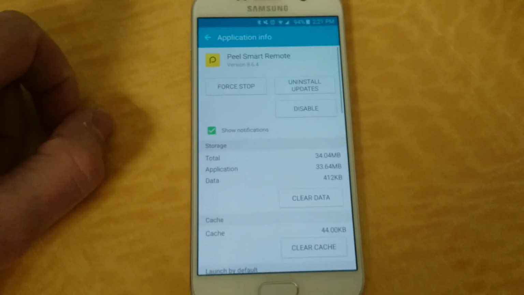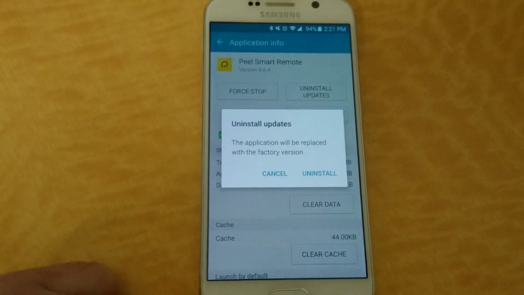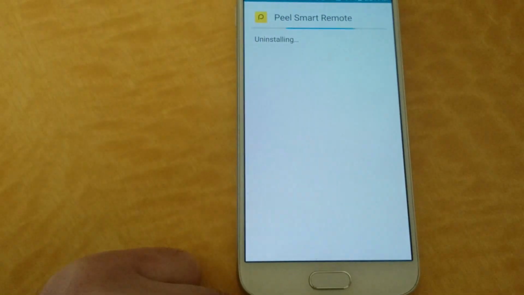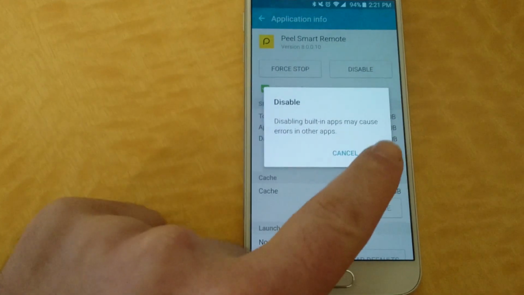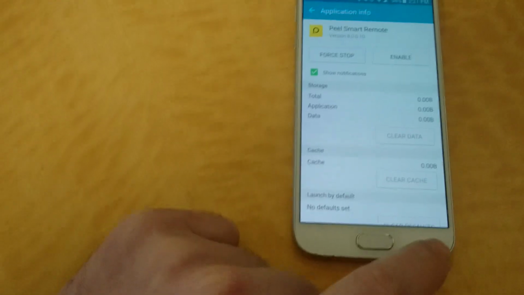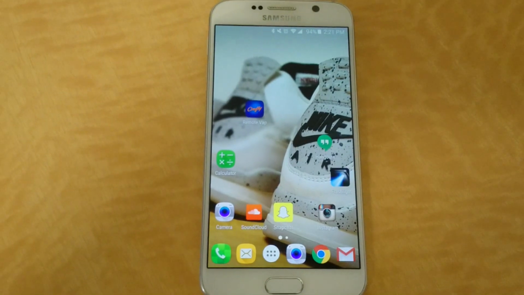So you want to click on Peel Smart Remote, and at this point you do uninstall updates, click OK, install, and then you hit disable. At this point the application will never update itself and you will never get that annoying icon on the screen.